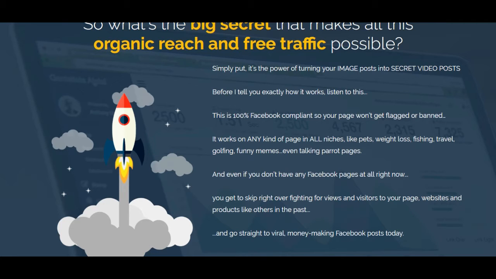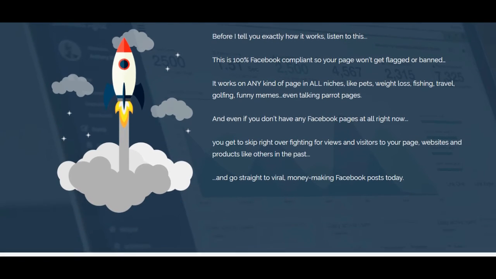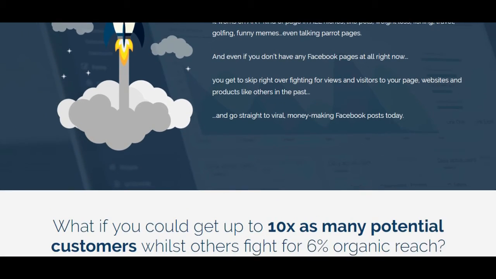This is 100% Facebook compliant, so your page won't get flagged or banned. It works on any kind of page in all niches, like pets, weight loss, fishing, travel, golfing, funny memes, even talking parrot pages. And even if you don't have any Facebook pages at all right now, you get to skip right over fighting for views and visitors to your page, websites and products like others in the past. And go straight to viral, money-making Facebook posts today.